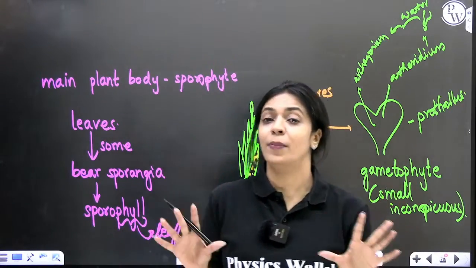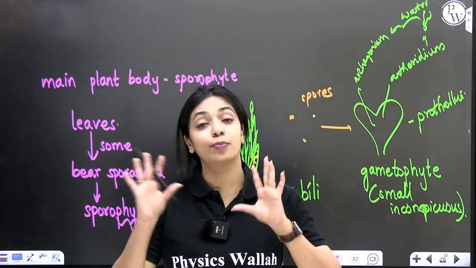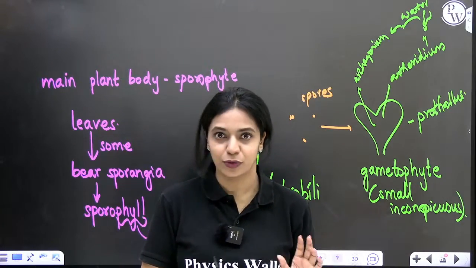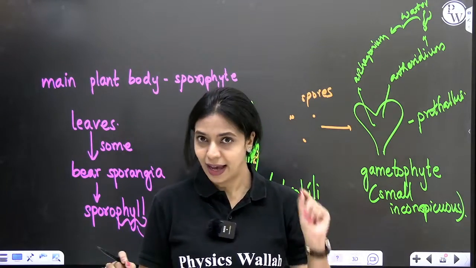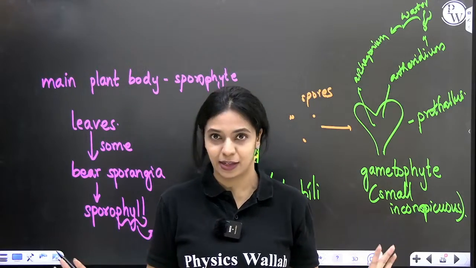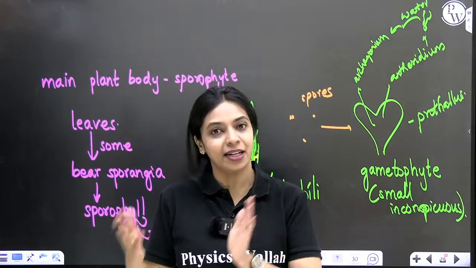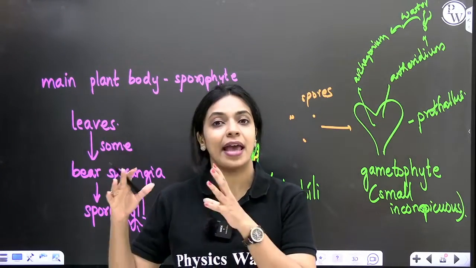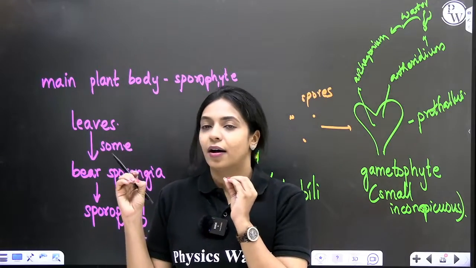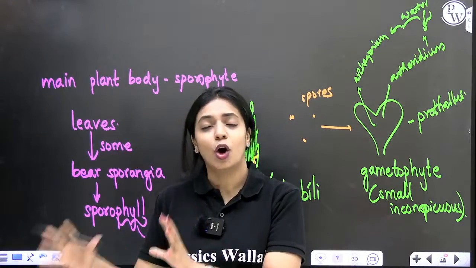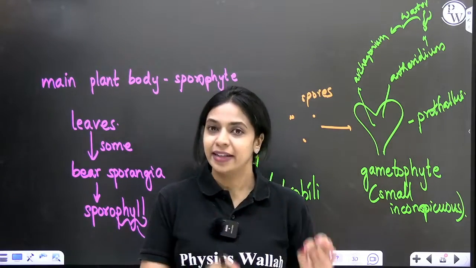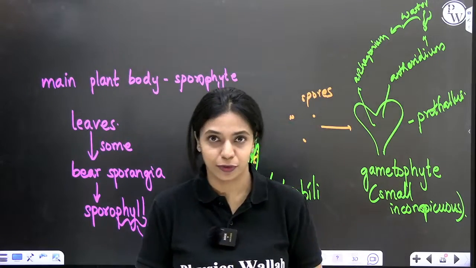What is common in both these? In both bryophytes and pteridophytes, both sporophytic and gametophytic phases were multicellular. What is different in bryophytes and pteridophytes? In bryophytes, dominant plant body was gametophyte. In pteridophytes, dominant plant body is your sporophyte.